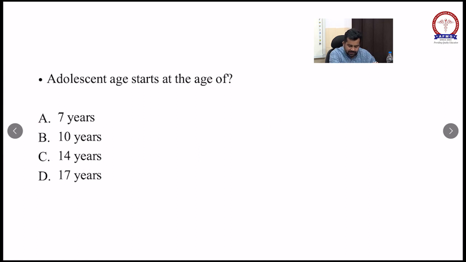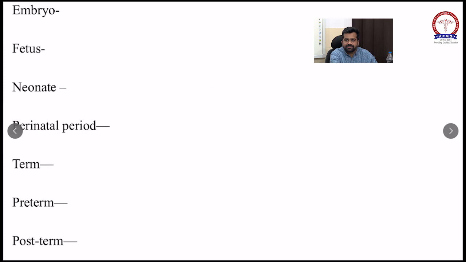See this another MCQ: adolescent age starts at the age of? Adolescent age starts around 10 years of age. So we will see these different terms, so you can have an idea of this.